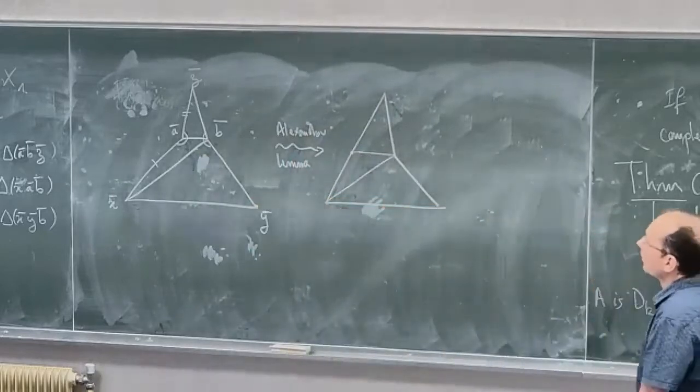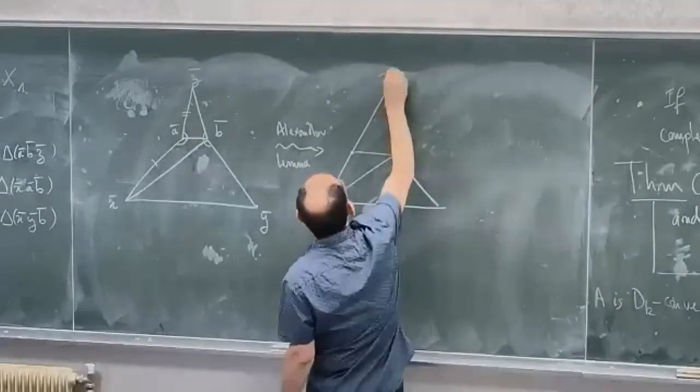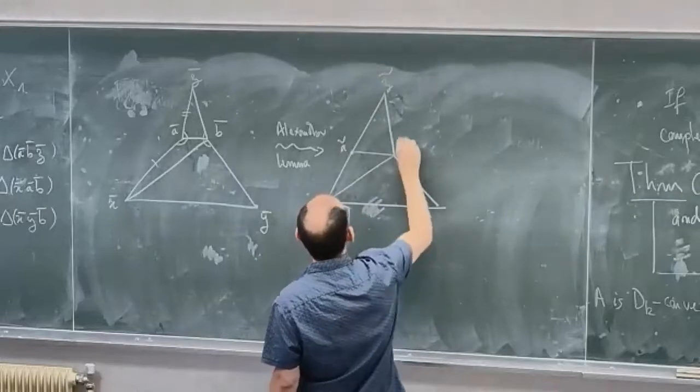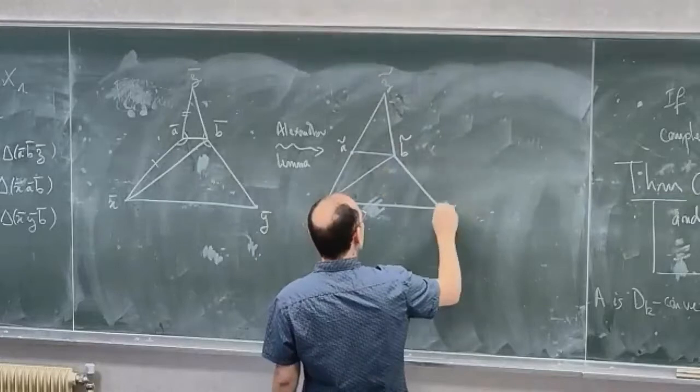And when using this, so let's say Z tilde, E tilde, B tilde, and X tilde, and Y tilde.